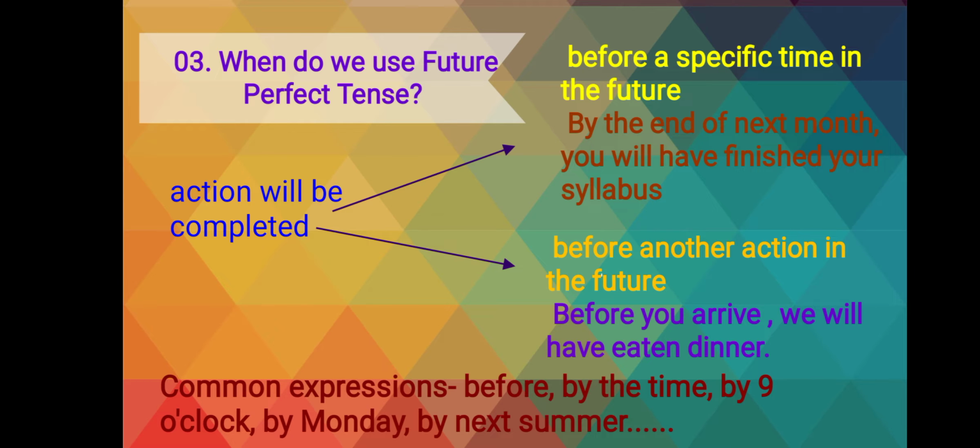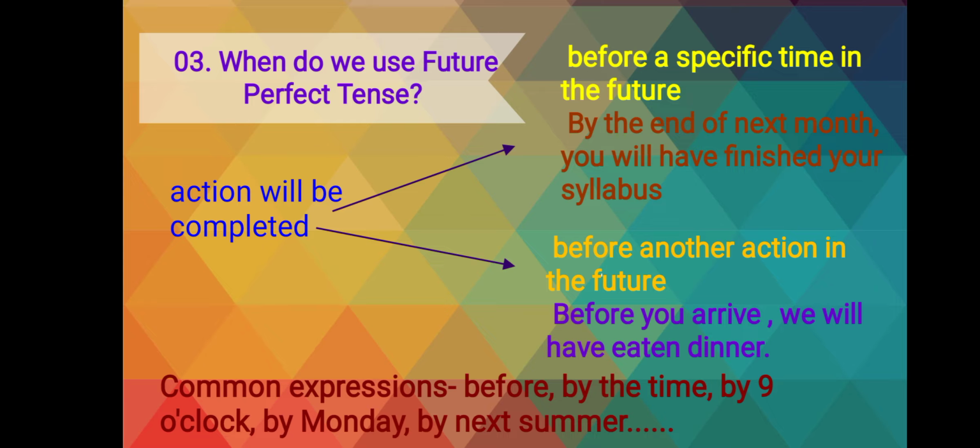Now students, we will see when we use future perfect tense. We use future perfect tense in two ways. The action will be completed. First, we denote that the action will be completed before a specific time in the future. And the second way is that the action will be completed before another action in the future.